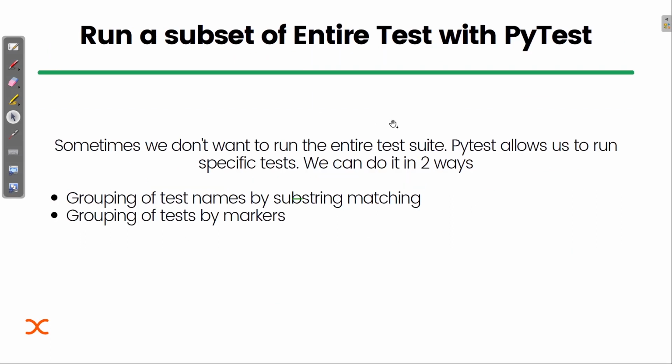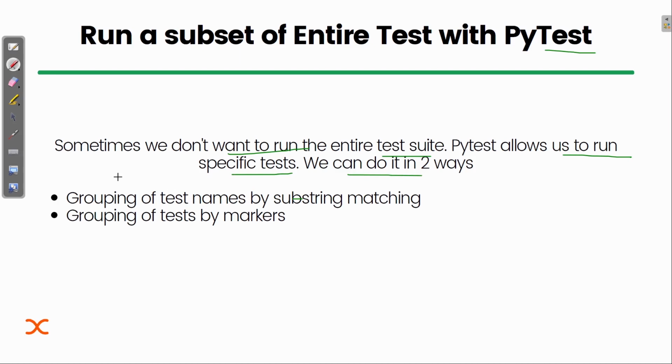Now coming to a specific Python file or test file, inside that we have many test methods. We know that we can have as many test methods as we want. But what if I want any specific method, or any subset of the entire test, to run? I just want that specific method to run and I want to check the output for that. In that case I can do it with the help of PyTest. How? Sometimes we don't want to run the entire test suite. PyTest allows us to run specific tests. We can do it in two ways.